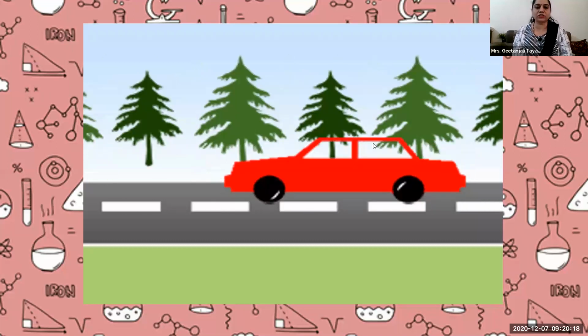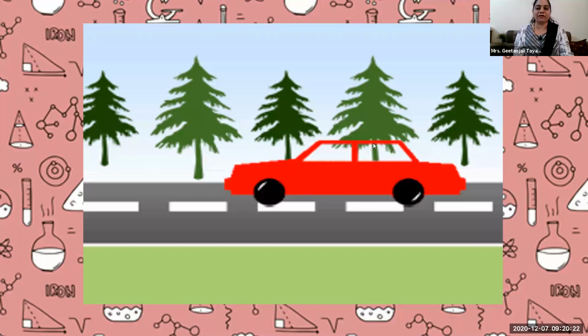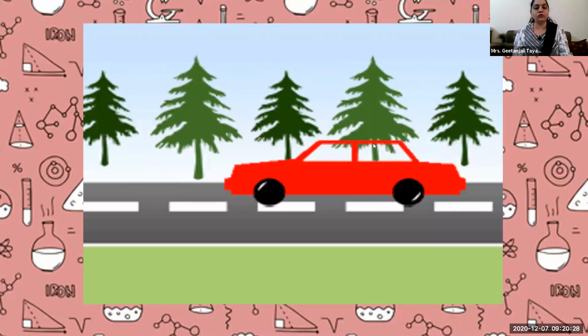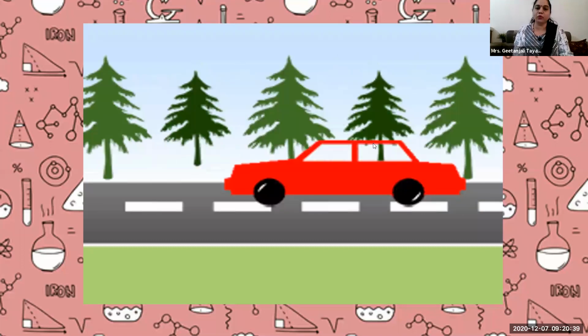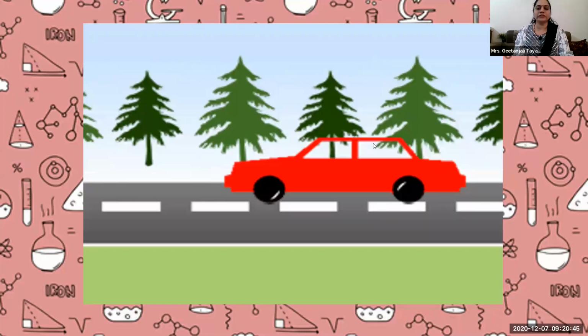Everything, whatever you are just passing on that road, everything beside the road is moving backward. Though the buildings, trees, or any persons are standing on that road, you feel that all these things are moving backward. But is that the case, student? Is it really that the trees are moving backward? No, it is not the case.